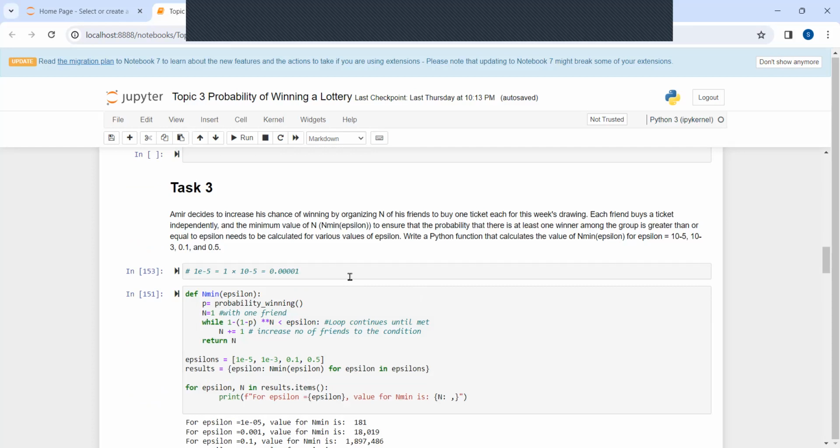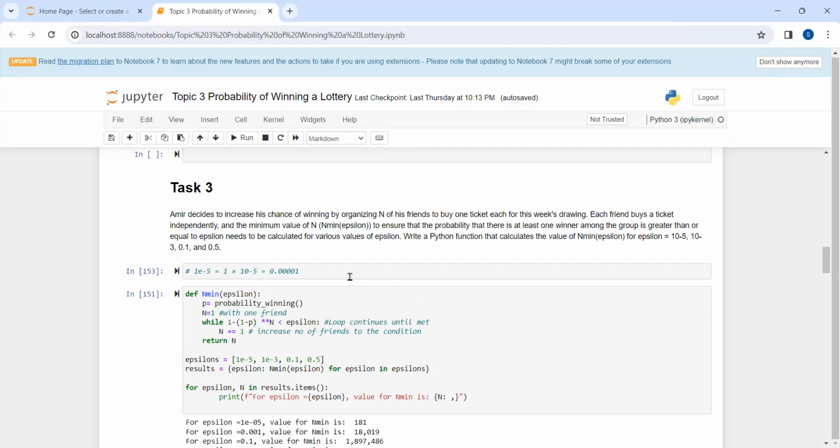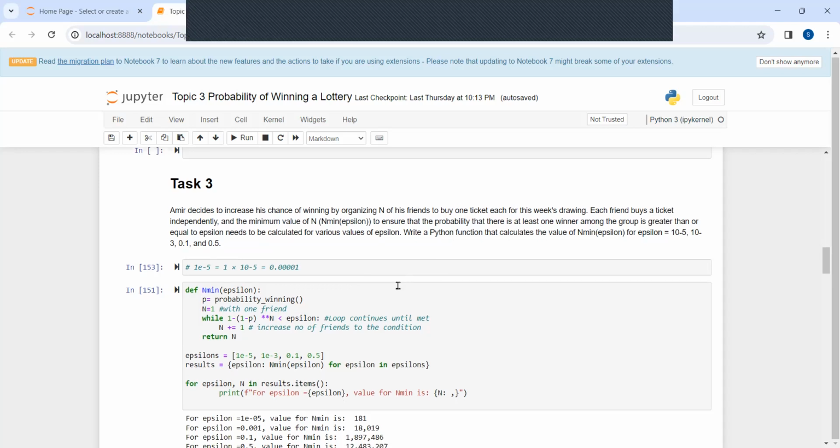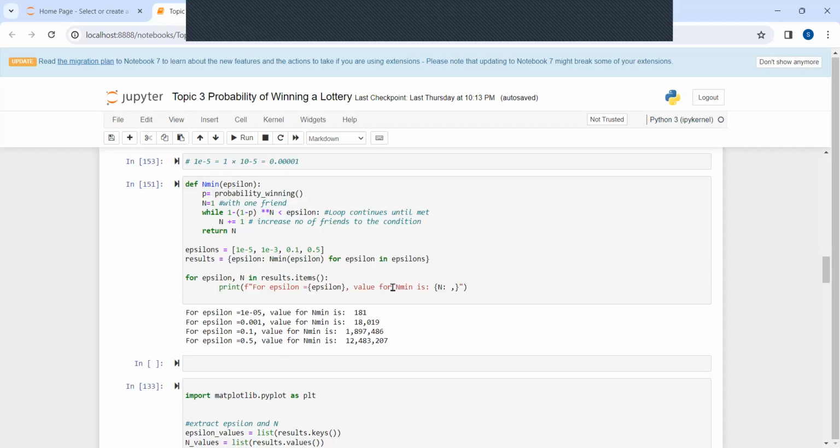For task 3, I have Amir, who decided to increase his chance of winning by organizing N of his friends to buy one ticket each for this week's drawing. To calculate that, the probability of at least one winner among the group being greater than or equal to epsilon, I use a for loop to increase the number of friends while the condition is met, using the desired level of epsilon for these values.